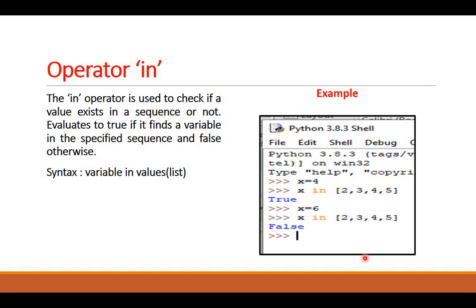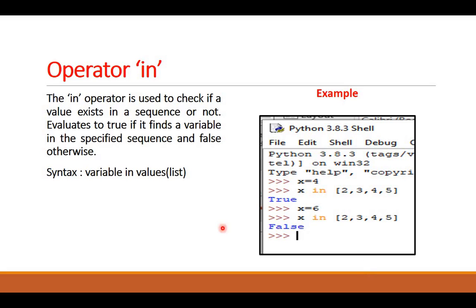Now to access both of them, the list and the range function, we need an operator which will pick the value from these two value providers or group of values. What does the in operator do? It actually checks whether the value exists in the group or not. And if the value does not exist, it will give me a false. That means it works as a logical operator. The answer will be true or false.